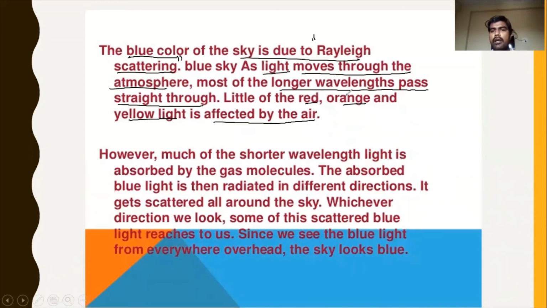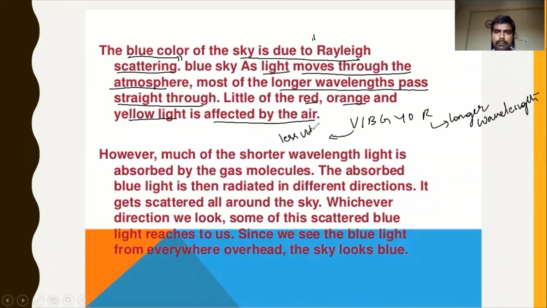See, we have V, I, B, G, Y, O, R. Red is longer wavelength. Red has greater wavelength, violet has less wavelength. Less wavelength means they could not travel longer distances.